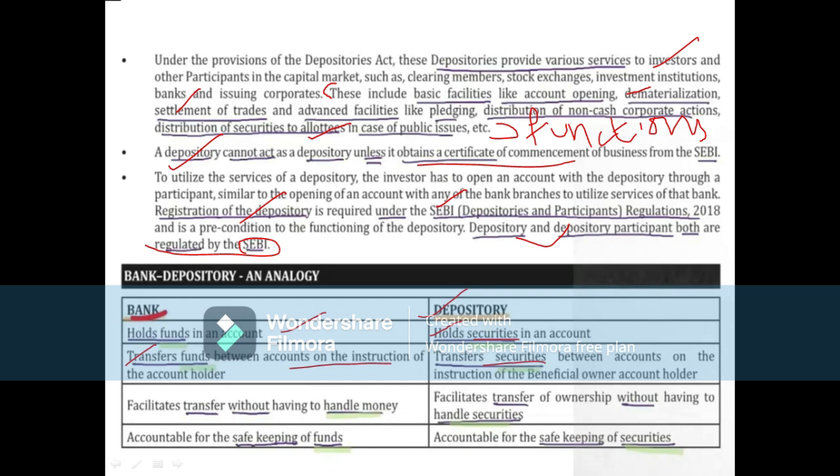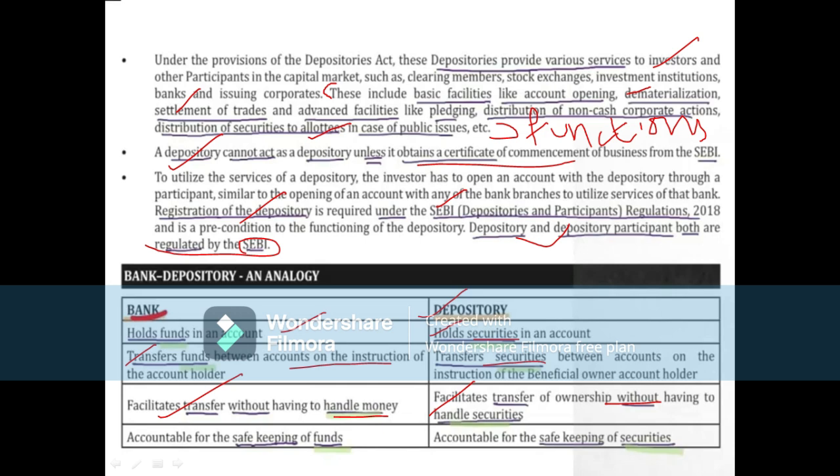Here it is related to the amount, here it is related to the securities. A bank facilitates transfer without having to handle money; likewise, here it facilitates transfer of ownership without having to handle physical securities. The transfer is easy, we just transfer our securities, and at the same time ownership is also transferred.